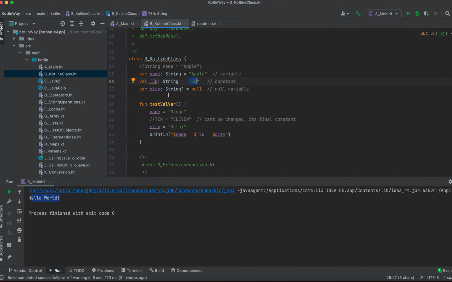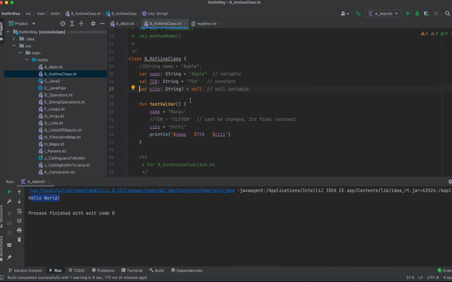And what else? Null variable. Okay, so in Kotlin there is one fundamental: any string by default is not null. Kotlin is forcing you not to make any string null, because in Java the main problem you have seen is that most of the time you get a null pointer exception somewhere in your code.